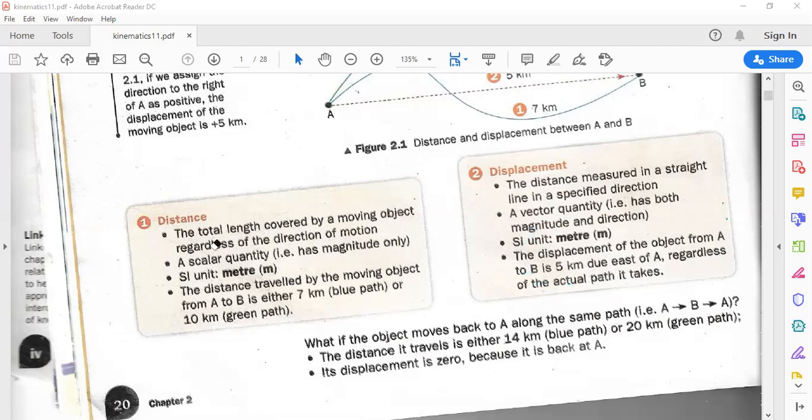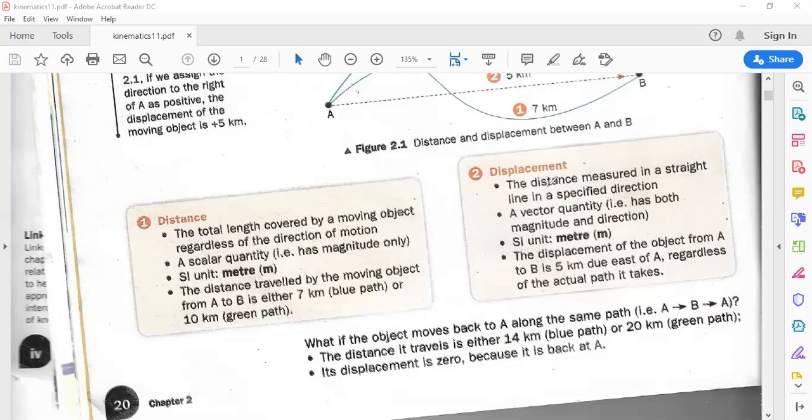What they are saying is, distance is the total length covered by a moving object regardless of the direction of the motion, because it's a scalar quantity, so we are not interested in direction. So the distance traveled by the moving object from A to B is either 7 kilometers, blue path, or 10 kilometers, green path. Okay?